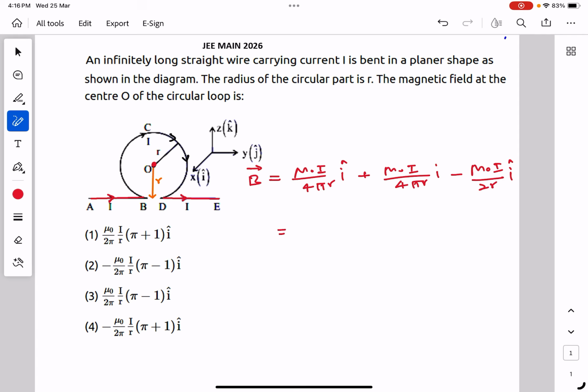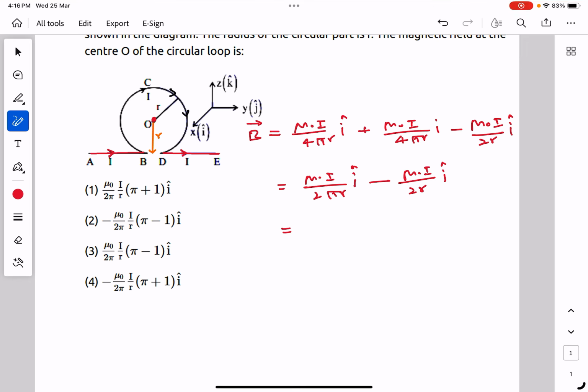So this is equal to mu naught I upon 2 pi r I cap minus mu naught I upon 2r I cap.